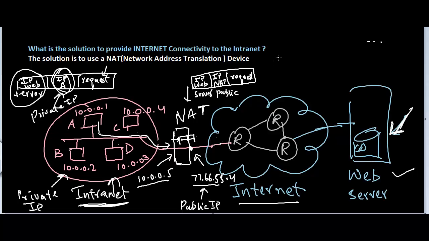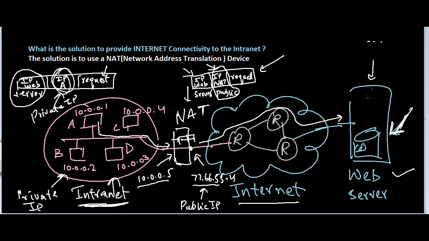So this new packet that has been created by the NAT device uses the public IP address of the NAT device as the sender. So now it's going to transmit this packet and it's going to travel all the way across to the web server. When the web server takes a look at the packet, it sees that the sender is the NAT device, and it sees that the destination is the web server itself.